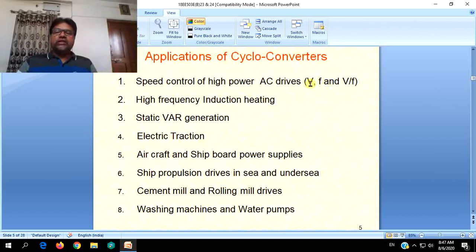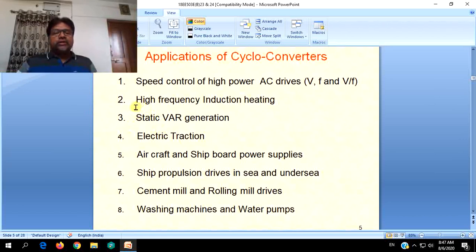When frequency is changed and also when the voltage is changed, you can change the output. But again, you can only decrease the voltage in the case of cycloconverters. We will be witnessing that in our next discussions. We can only decrease the voltage, but frequency can be increased or decreased.